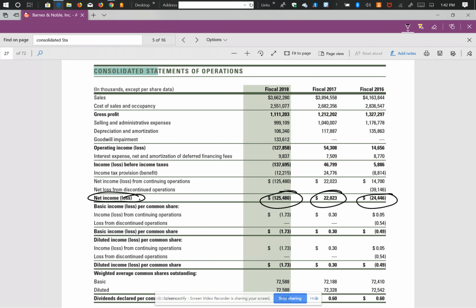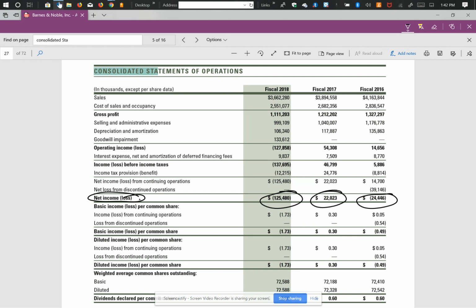So that's the only thing you are supposed to look at, the net income for 2018, 2017, and 2016, and provide a narrative based on what you see. And from this, you can tell the company had a loss in 2016, a loss in 2018, but there was a positive net income in 2017.